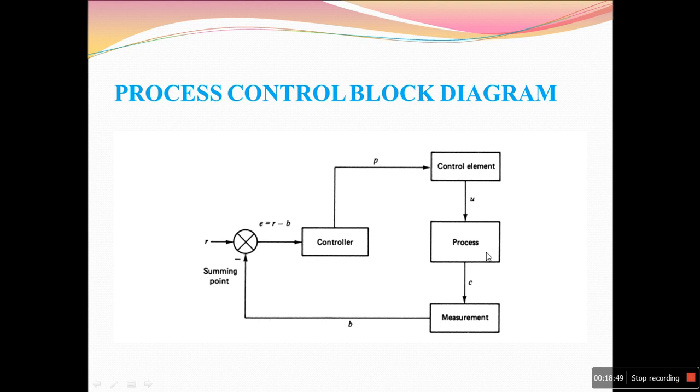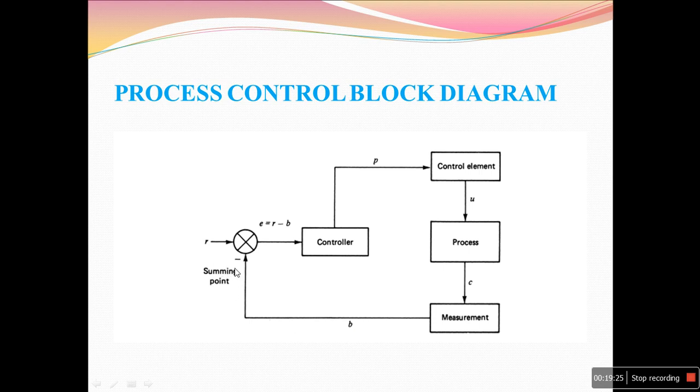So what is this process? I already said a process is a series of operations performed on an object to get a desired product. In the previous example, the inflow of liquid into the tank, the outflow of liquid from the tank, and the level of the tank come under process. In the previous case we had a sensor used to measure the level. That carries the function of measurement, and this measured value of the level is compared with the desired set point of the level.